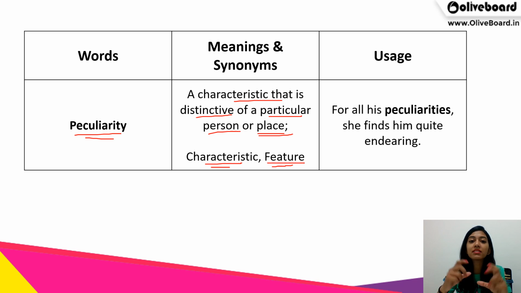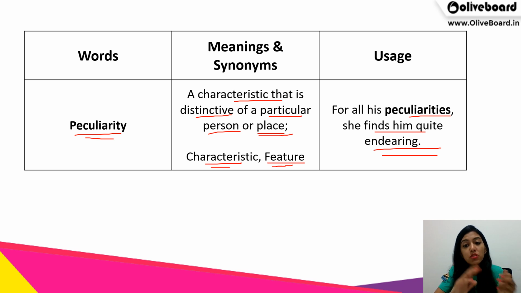So we know that there are some features here. We can talk about a mobile phone also, that a particular feature is available only in this mobile phone and it is not available in any other mobile phones. Okay, so that means it is the peculiarity of that particular product. So the usage is: for all his peculiarities, she finds him quite endearing. So that means for all the qualities or the distinctive qualities that a person has got is what has kept her to look for him.